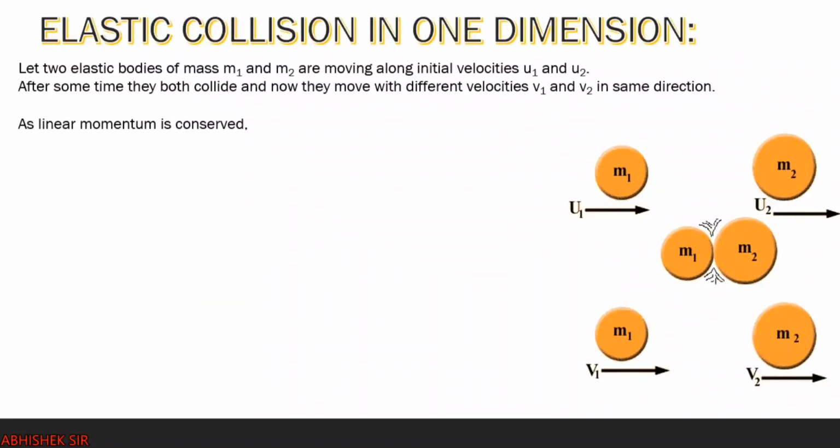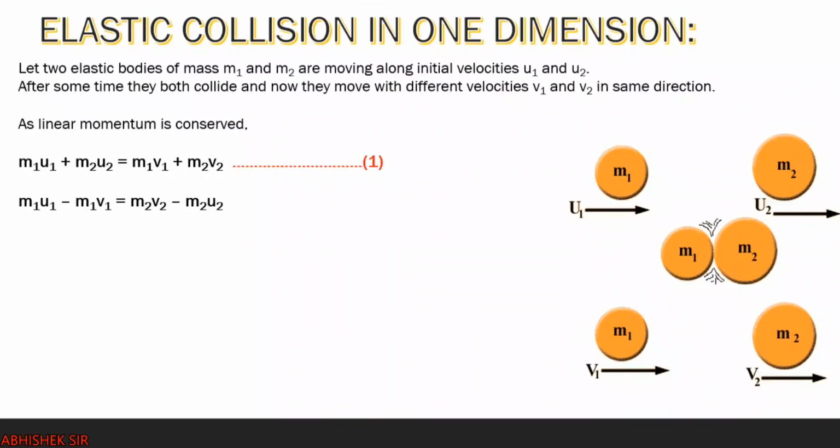Now, as linear momentum is conserved, we can write m1 u1 plus m2 u2 equals m1 v1 plus m2 v2. Now taking m1 terms on one side and terms containing m2 on the other side. So here we have m1 u1, and m1 v1 comes to the left hand side, becoming minus m1 v1.